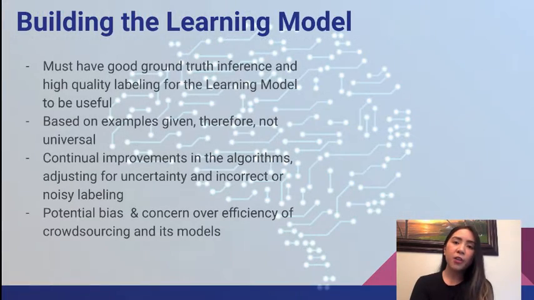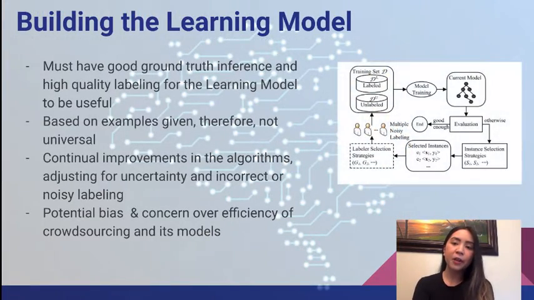In Section 4, the authors discuss current learning models and how they are built and adjusted. I learned that having good ground truth inference and high-quality labels determine how useful the learning models are. The models are built using the crowdsourced label data, so the models can most accurately label data in instances similar to those used during the crowdsourcing. Therefore, the models are not universally applicable.